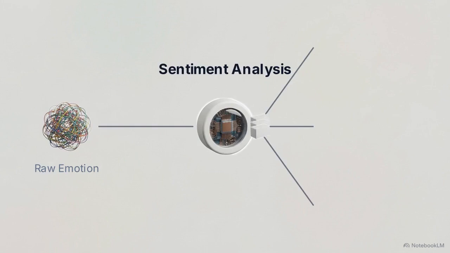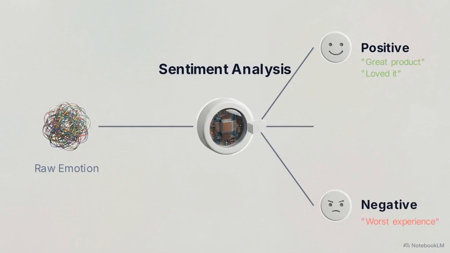The algorithm organizes outputs into three primary classifications. The first is positive sentiment, capturing expressions like "great product" or "loved it." The second is negative sentiment, catching the criticisms like "worst experience" or "not worth it." And the third is neutral sentiment, reserved for middle-of-the-road feedback like "it's okay" or "average product."